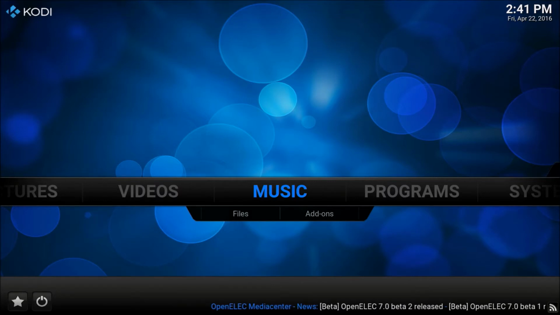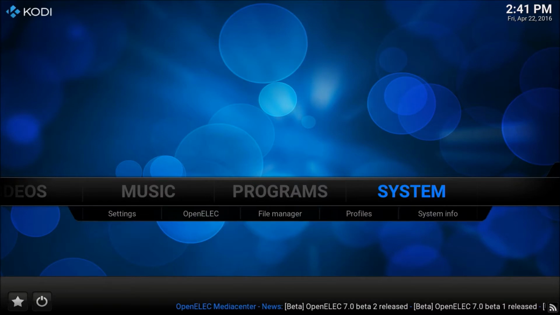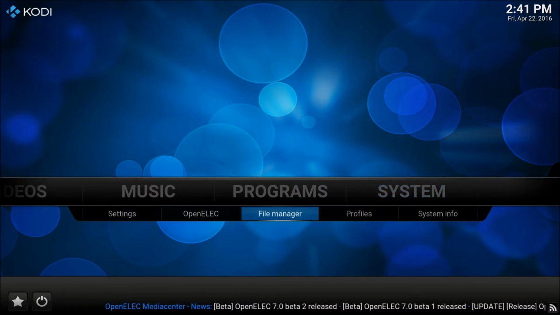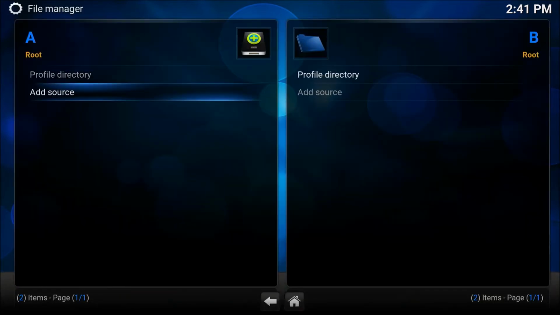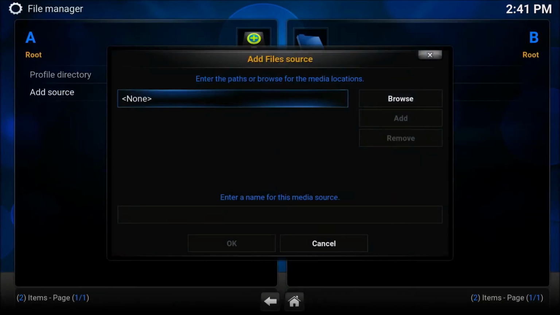So what you'll need to do is, once Kodi is open, scroll over to System and then File Manager. Once File Manager is highlighted, select it, and a new pop-up opens, and it's the file manager. From down here, you'll hit down and add a source.